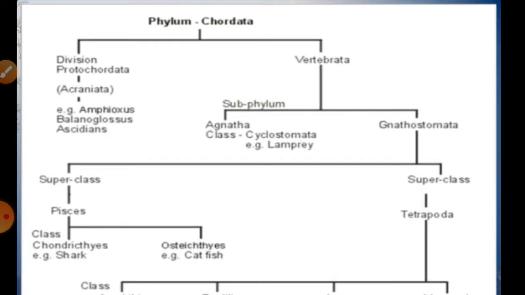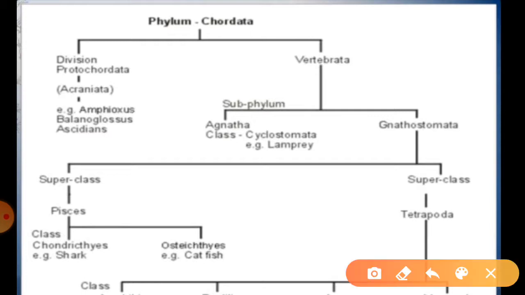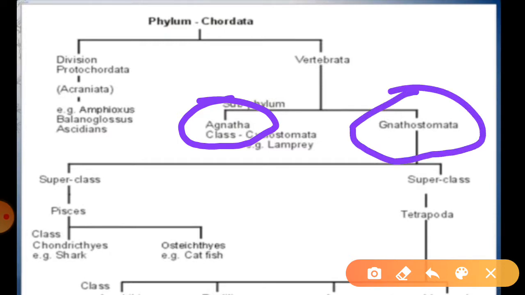If we talk about the classification of this subphylum vertebrata, it can be classified in different ways. Means it can be divided with the help of some specific conditions, right. We can say there are two main divisions of this vertebrata, that are called agnatha as well as gnathostomata. This division is especially on the basis of structures, right. The agnatha are the jawless,